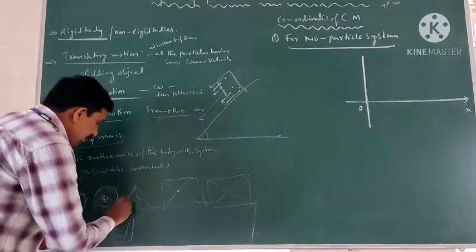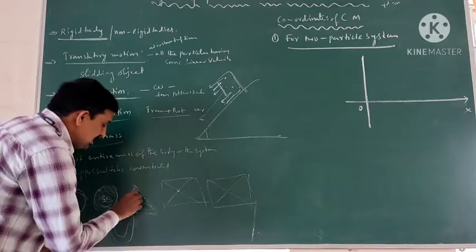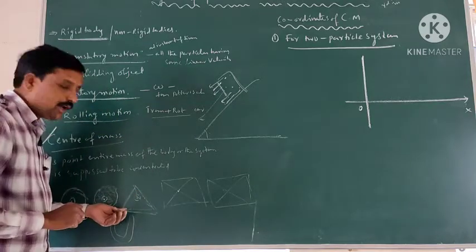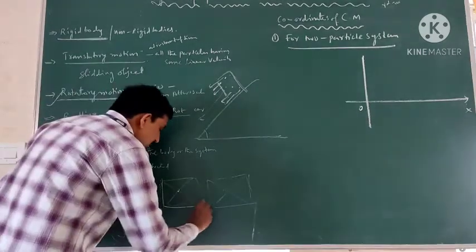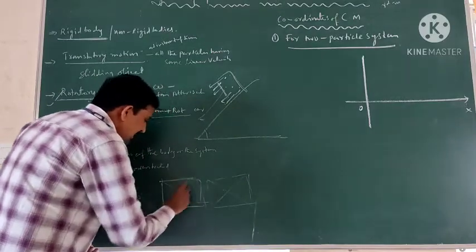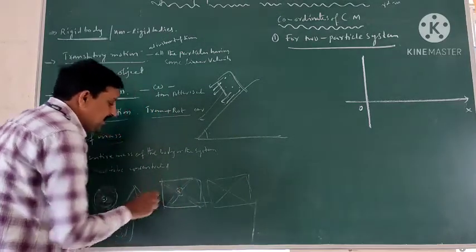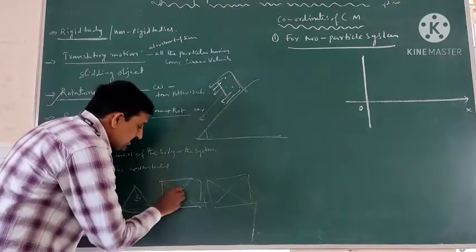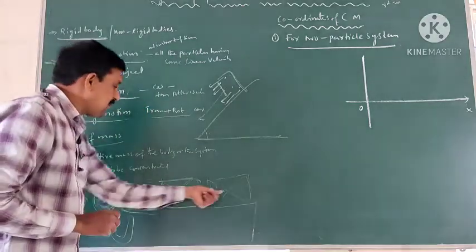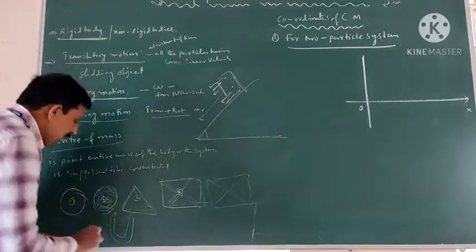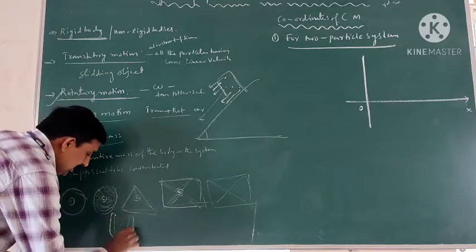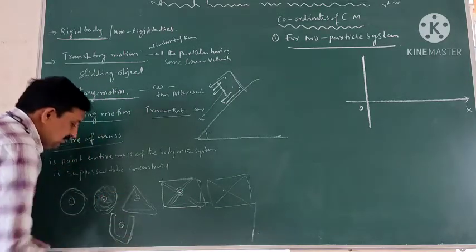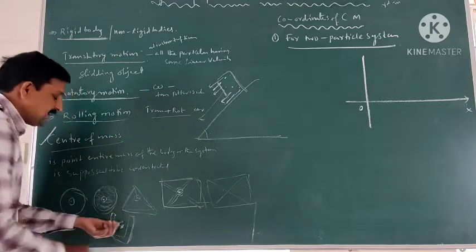If you take a triangle, the center of mass is concentrated at the centroid of the triangle. If you take a square or rectangle, the center of mass is located at the intersection of the diagonals. If you take a horseshoe magnet, the center of mass is located at the center.